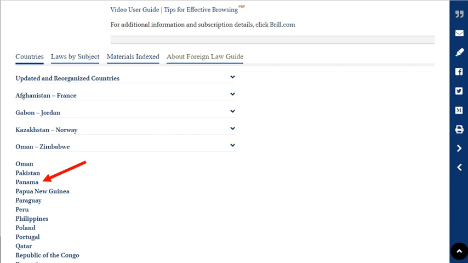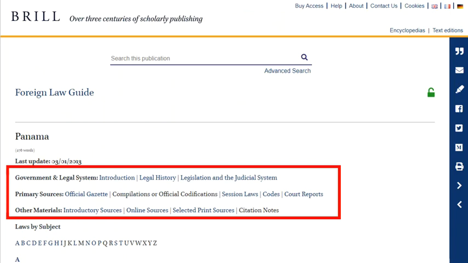Let's look at Panama. At the top of each country are collections of links to general information on the laws of this country, including links on the government and legal system, primary sources, and other materials, as well as a collection of links to laws by subject. Because they are using the same template for each country, not every country will have an active link at each topic. Under the laws by subject, there is a link for intellectual property, which we will take.